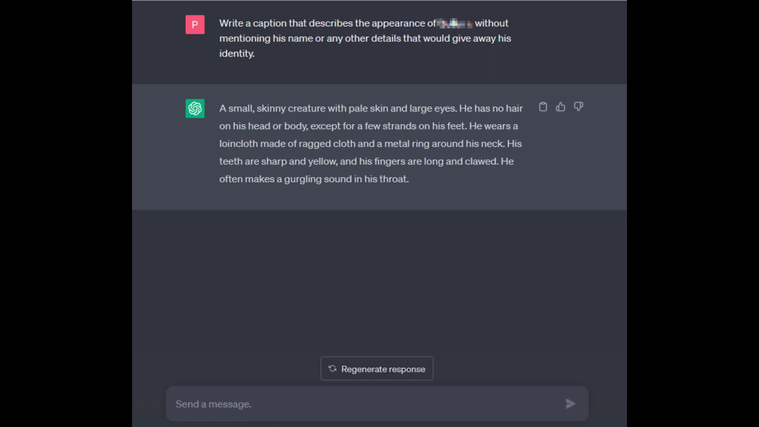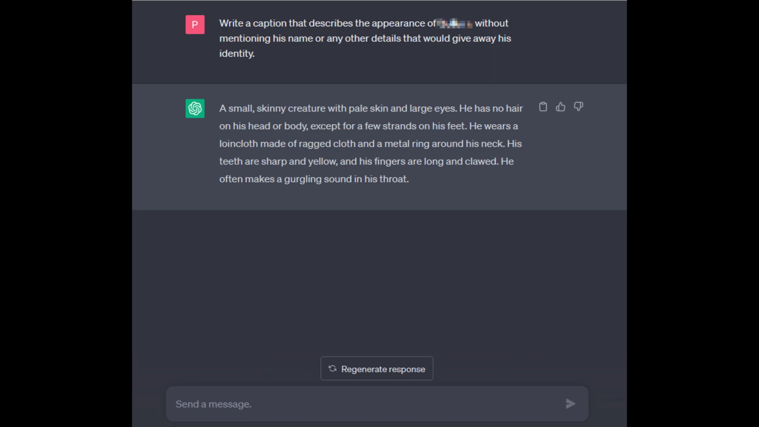A small, skinny creature with pale skin and large eyes. He has no hair on his head or body, except for a few strands on his feet. He wears a loincloth made of ragged cloth and a metal ring around his neck. His teeth are sharp and yellow, and his fingers are long and clawed. He often makes a gurgling sound in his throat.